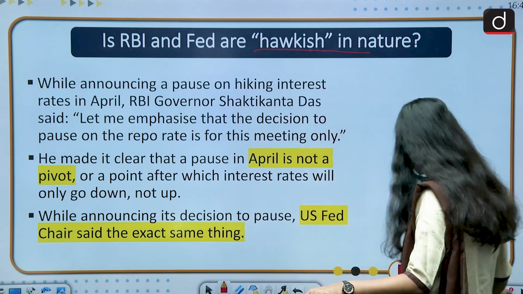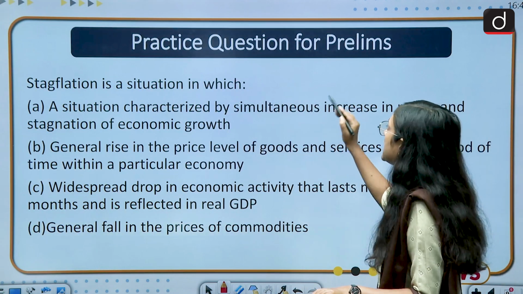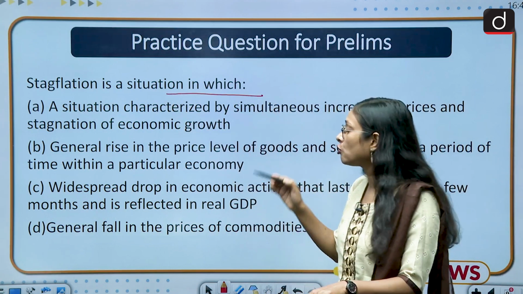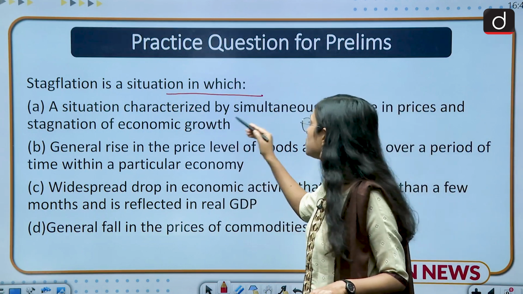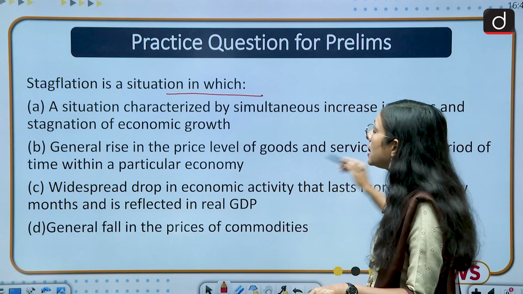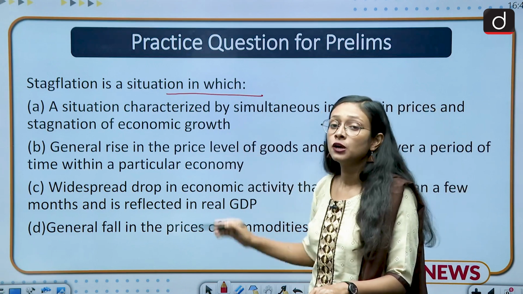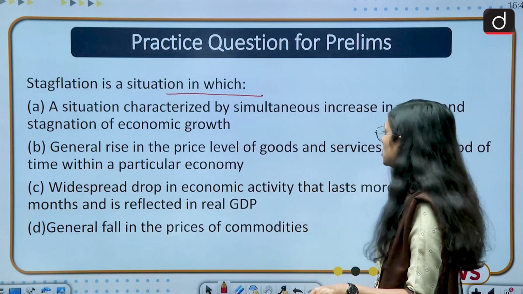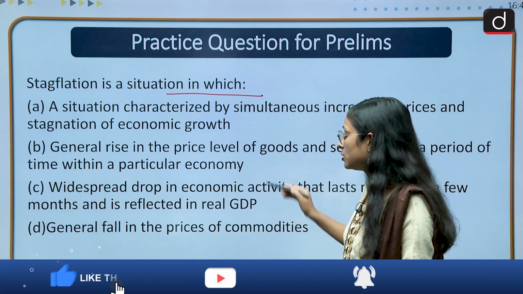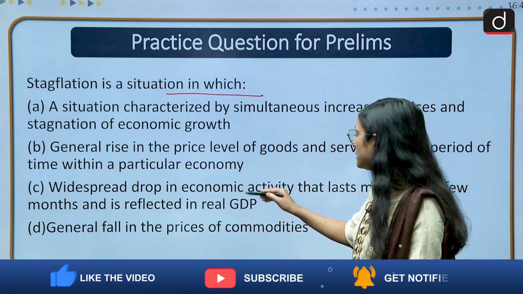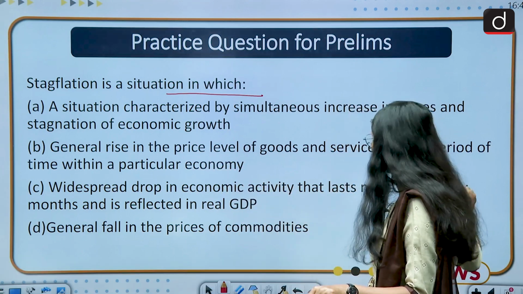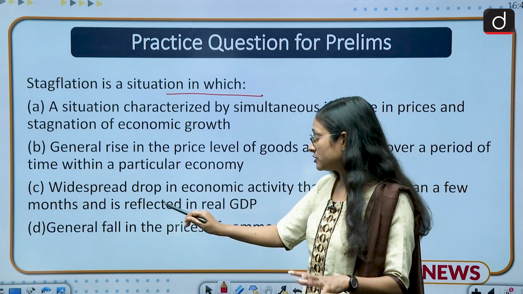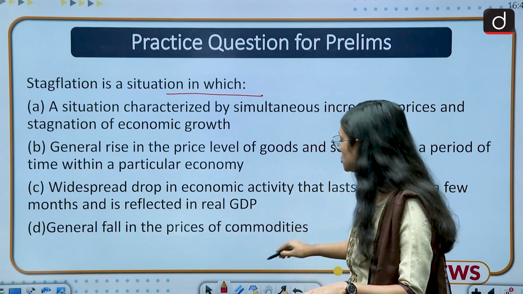Moving to the question part. This is a practice question for prelims. Your question is: stagflation is a situation in which, option A, a situation characterized by simultaneous increase in prices and stagnation of economic growth. Option B, general rise in the price level of goods and services over a period of time within a particular economy. Option C, widespread drop in economic activity that lasts more than a few months and is reflected in real GDP. Option D, general fall in the price of commodities.